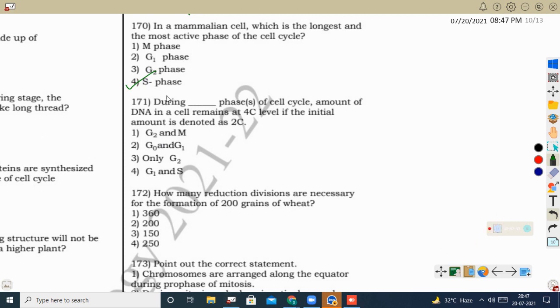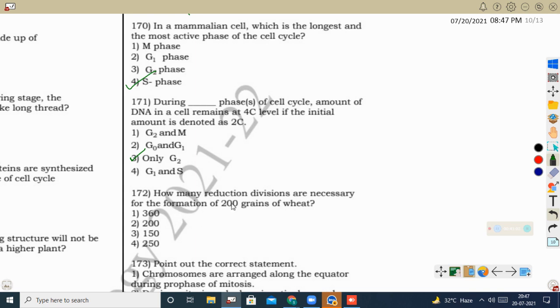Next question, during which phases of the cell cycle does the amount of DNA in a cell remain at 4C level if the initial amount is denoted as 2C? See here the amount of DNA will be doubled during the synthetic phase. That can be visible in the G2 phase. So here the correct option is only G2.